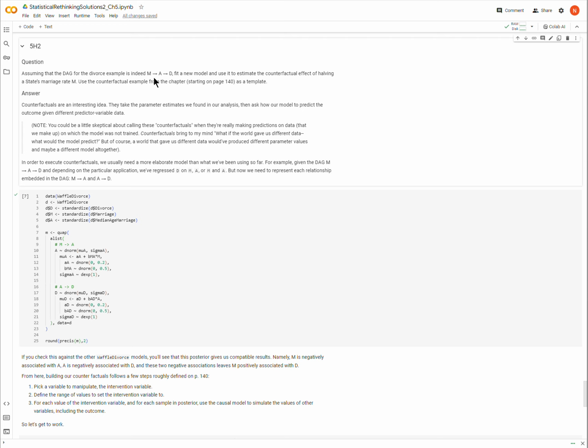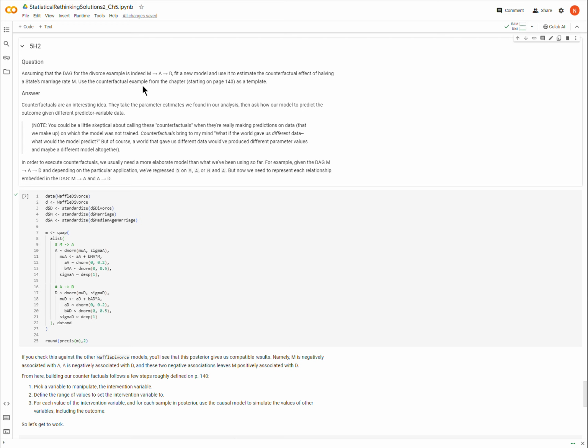and is telling us to assume the appropriate DAG or causal relationships between M, A, and D, which I believe are marriage rate, median age at marriage, and then divorce rate, I think is what it is. It doesn't matter too much here. But we want to run a counterfactual, and we'll talk about what counterfactuals are, of having the state's marriage rate, or M. Okay? And the book talks about counterfactuals, and so we'll use that as a template, and that all starts on page 140.